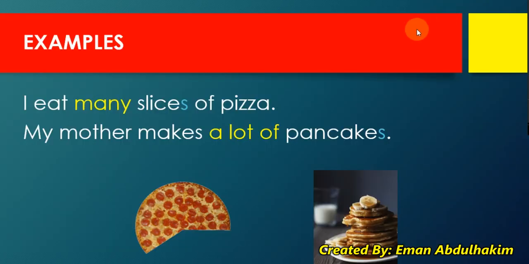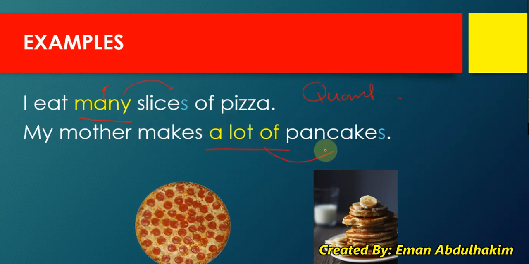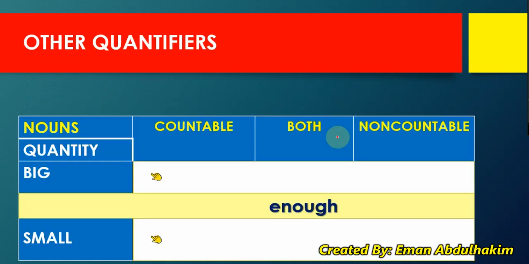Let's take a look at this example. I ate many slices of pizza. My mother makes a lot of pancakes. I have a lot of and many. Okay, this is another kind of quantifiers. Many slices and a lot of. Okay, let's see their rule.